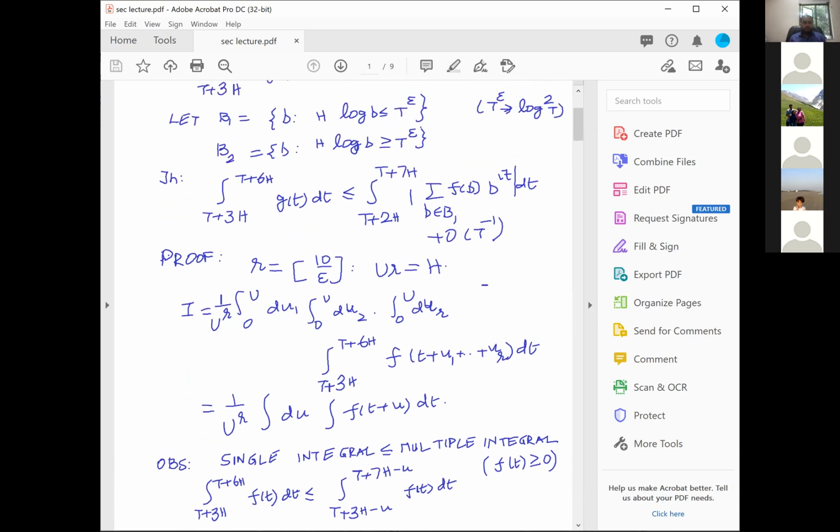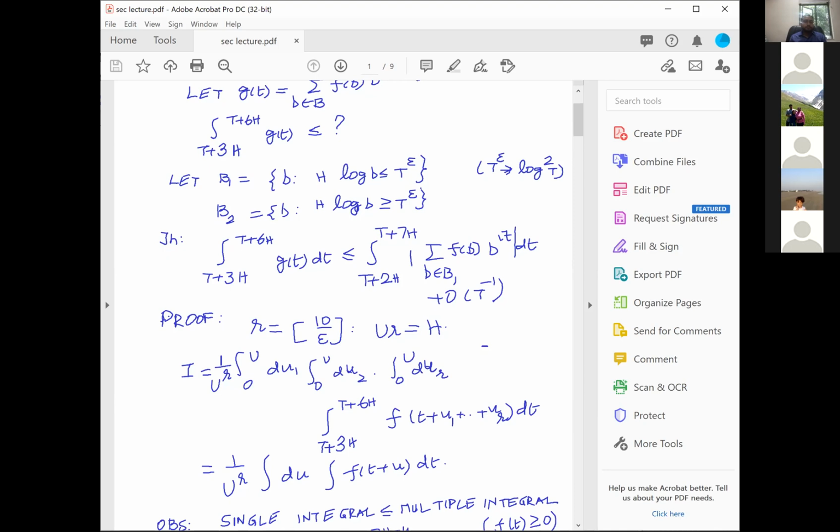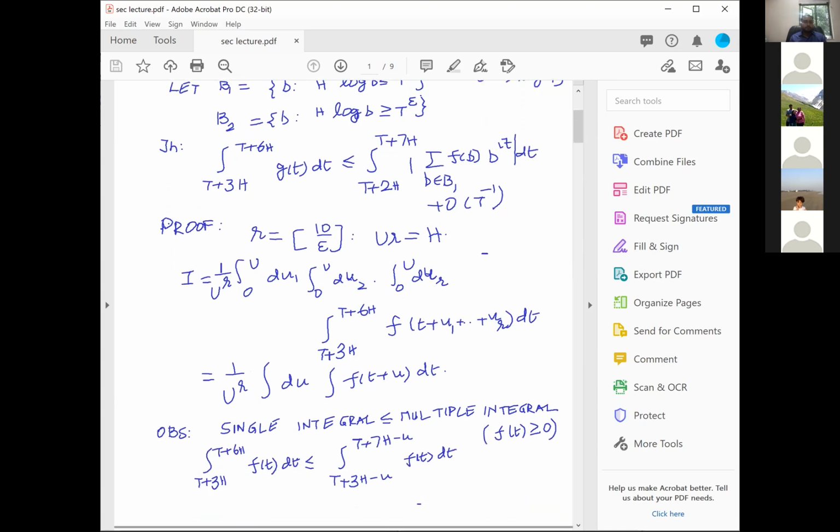And that's good enough. And now we want to prove this theorem. We want to prove that the integral from t plus 3h to t plus 6h of g of t dt is less than or equal to only the b1 part survives and the b2 part doesn't survive. Let's prove that.